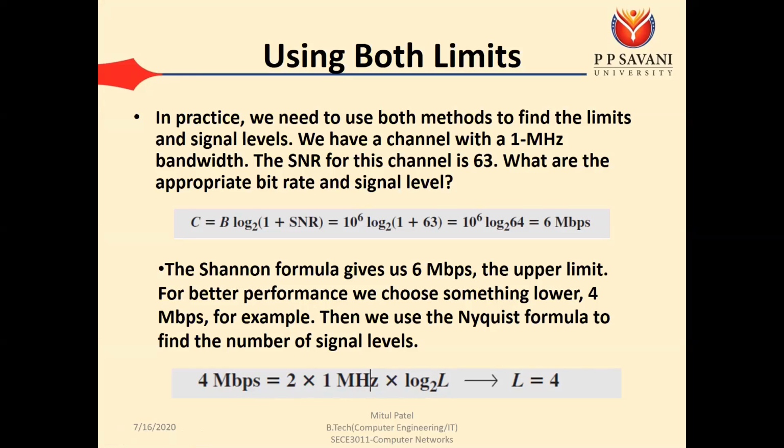So capacity is 6 Mbps and the number of levels we require is 4. If you have a channel with 1 megahertz bandwidth and the SNR is 63.